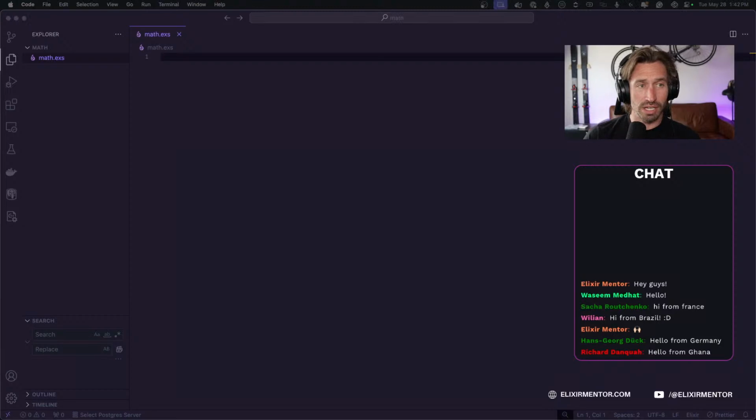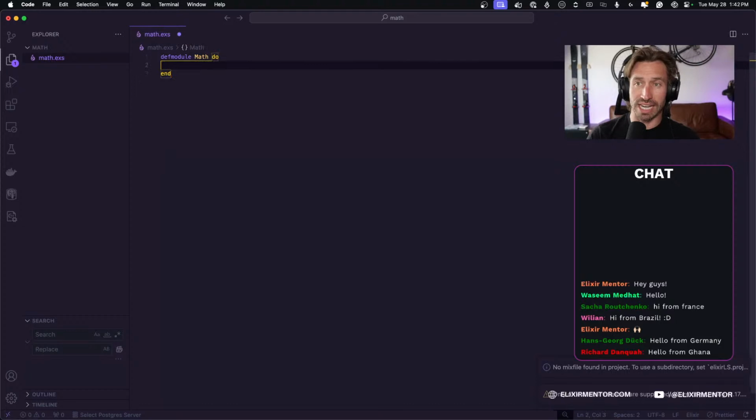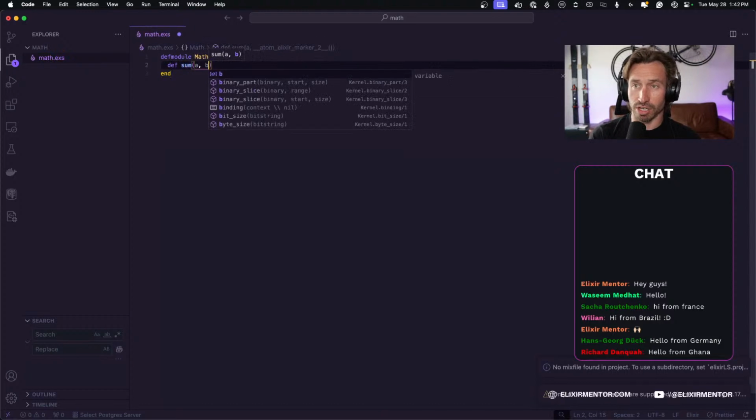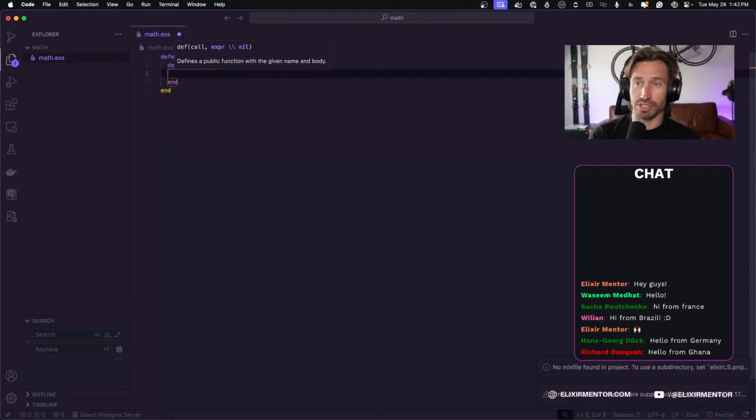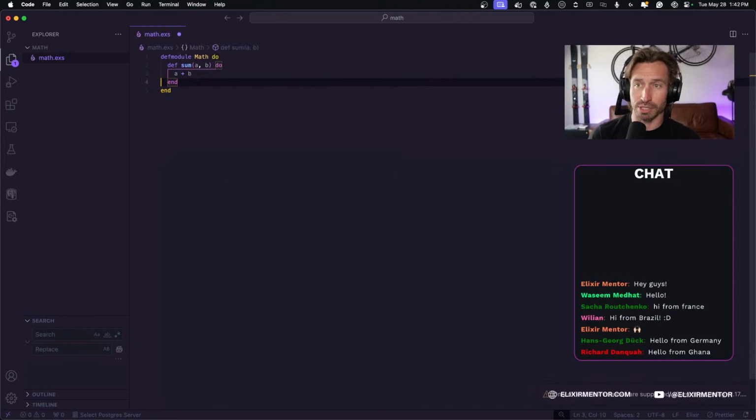All right. So if we were to create the same file we just made in the shell in our .ex file, we can write the same code in our script file here. So we can do defmodule Math, and make sure your module name is capitalized for naming conventions. And then we'll have our do and end. And we can create our same function called sum and pass in two arguments, A and B, and then do our do end block for that function. And all we're doing here is adding A plus B.